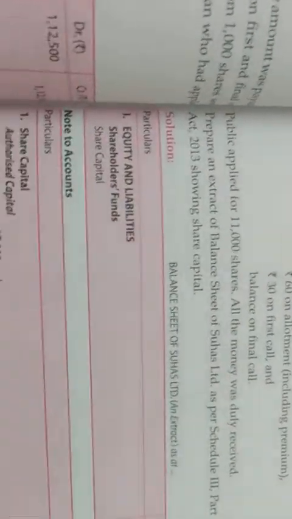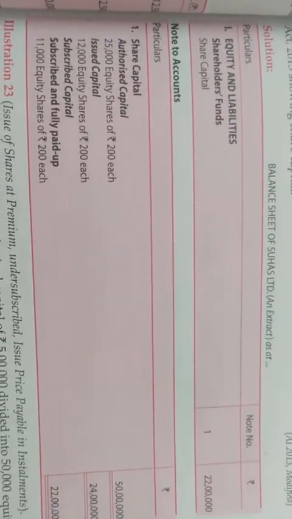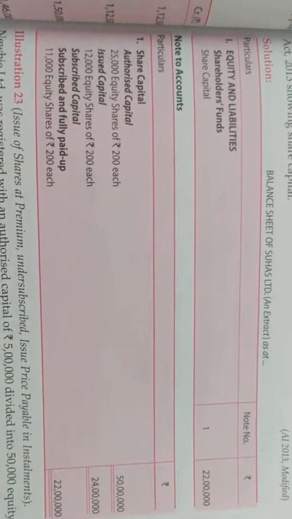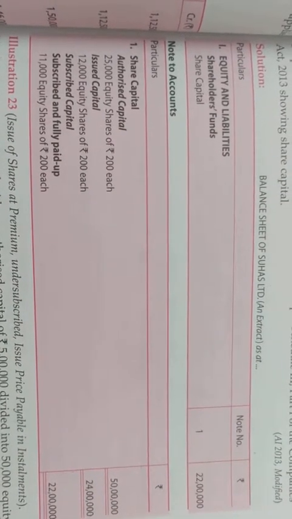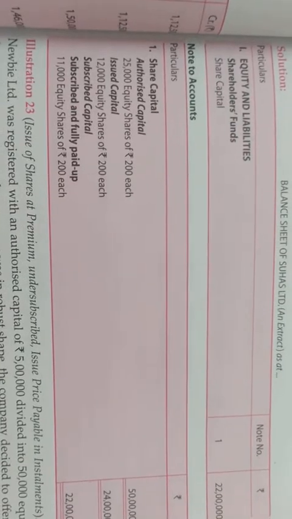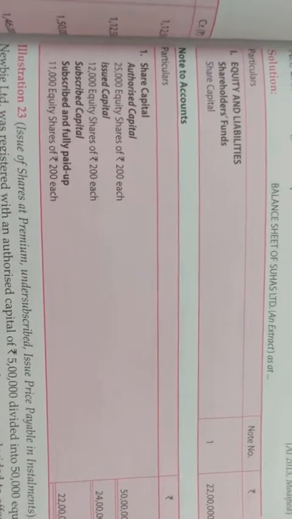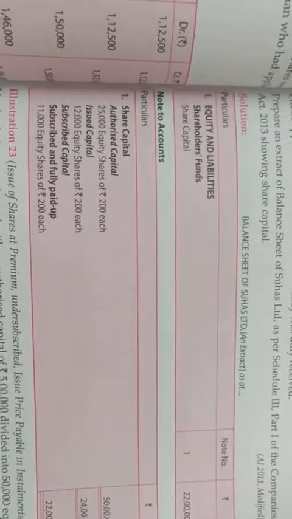So the total is your 22 lakh. Equity and liabilities, share capital 22 lakh. Next you can also write reserves and surplus, and you can mention 2,22,000 for that also. Afterwards you can prepare notes to accounts.